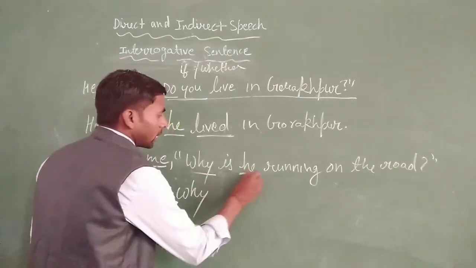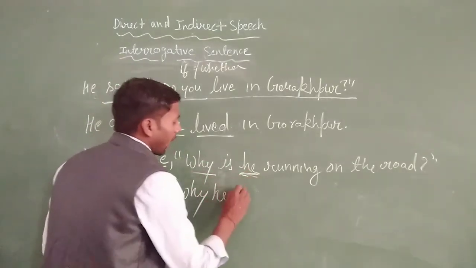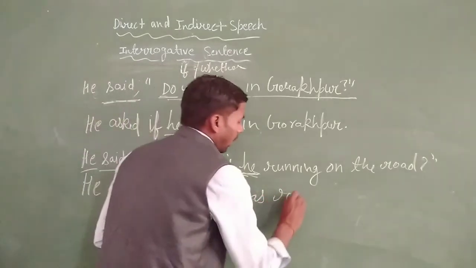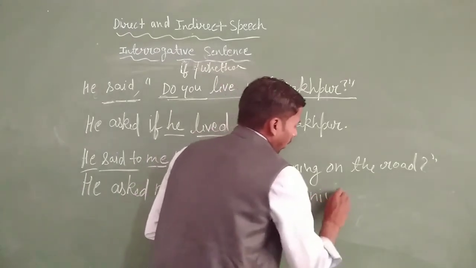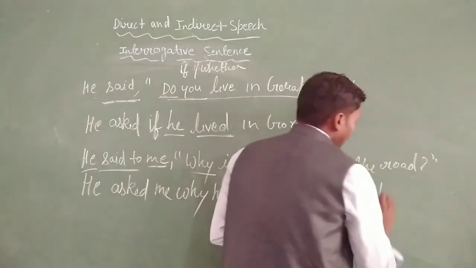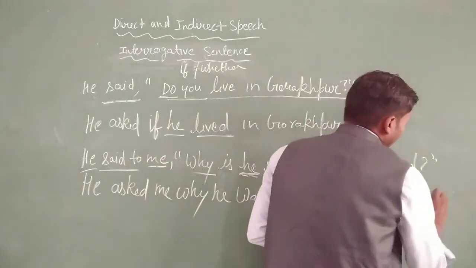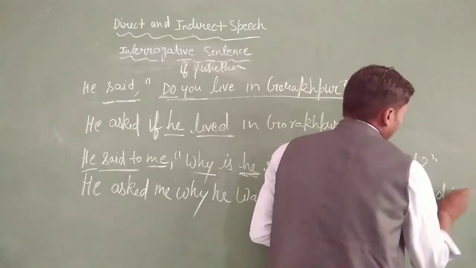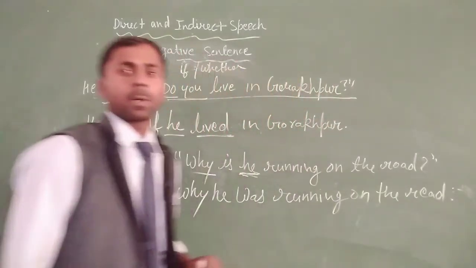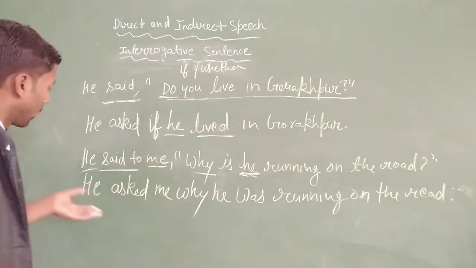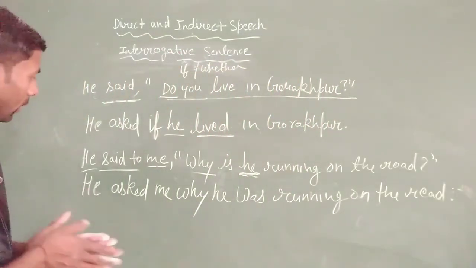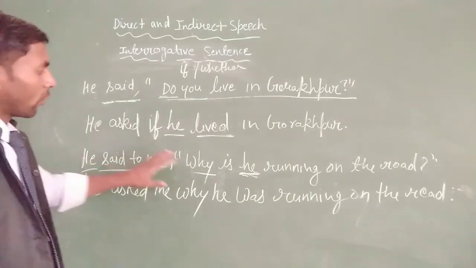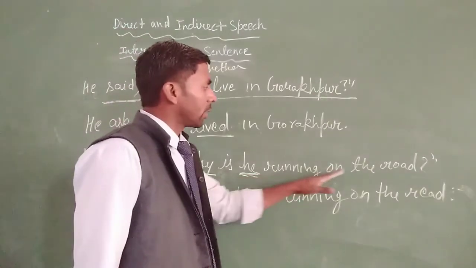Here is the third form, so no change, and here is the is, so we change it into the past form, and after that write down all the words mentioned in the sentence, put the question mark, and remove the inverted comma. So you have seen the sentence: he said to me, why is he running on the road?